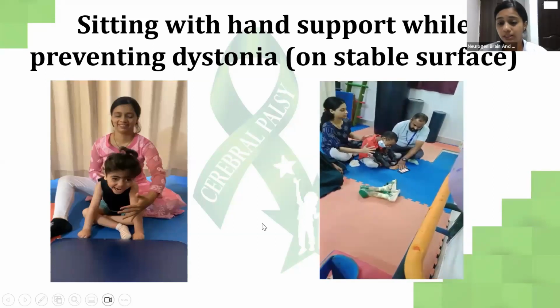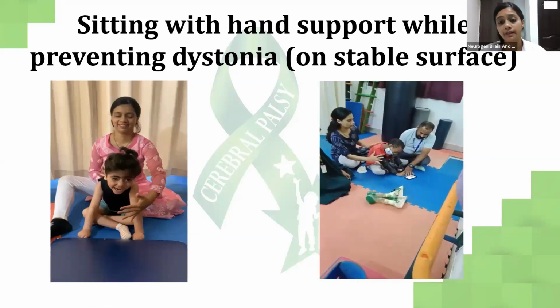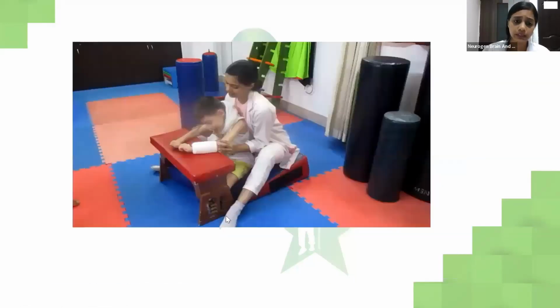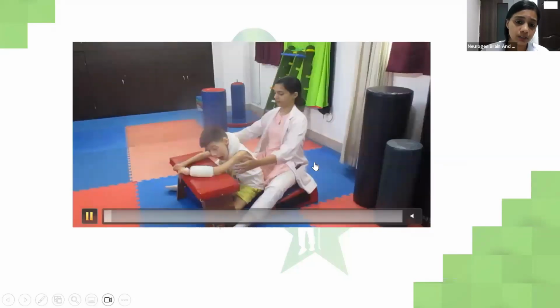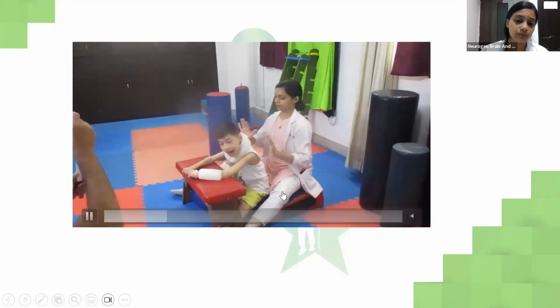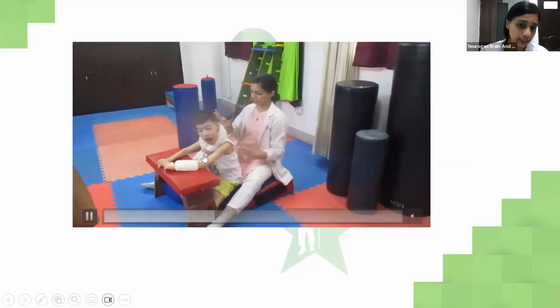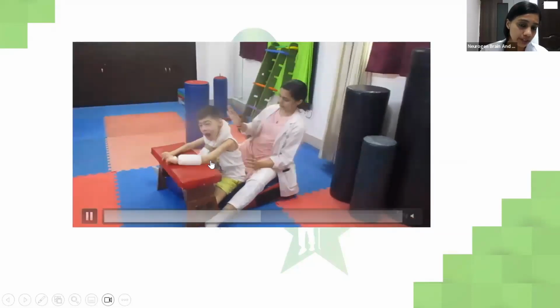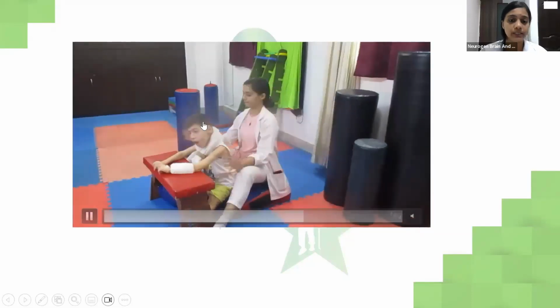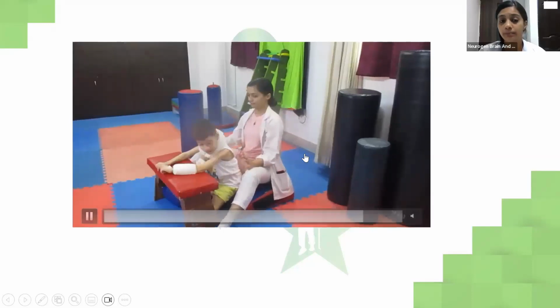So we've given him a video on the phone so that he doesn't look up and go behind. In this, the child is sitting on a bench where his spine is in a better position, and he's taking his elbow weight on the table, and he is trying to extend his trunk in a better position.